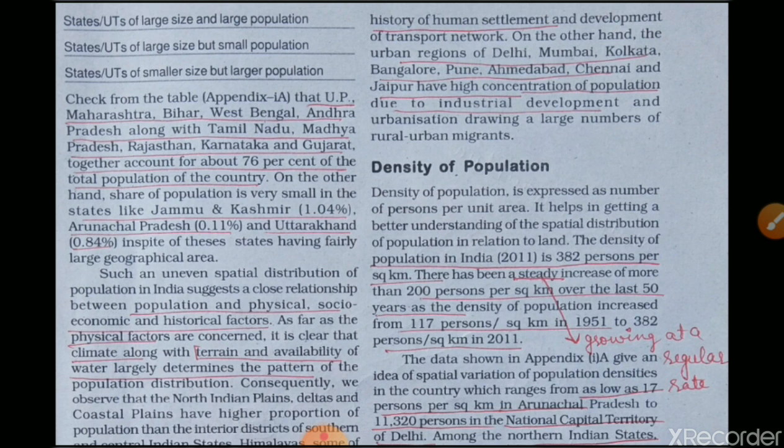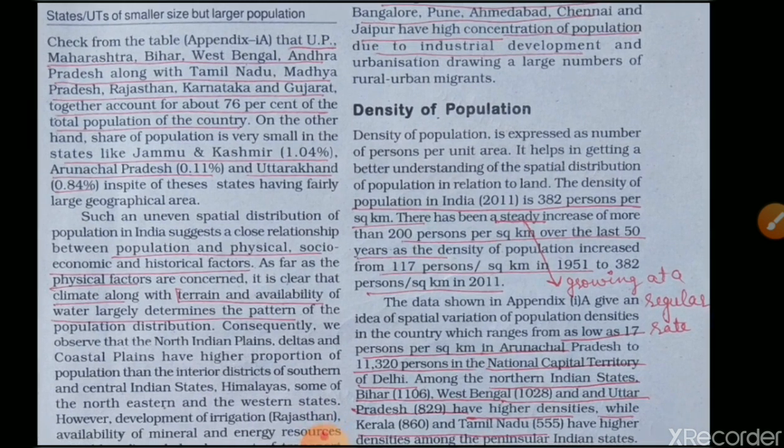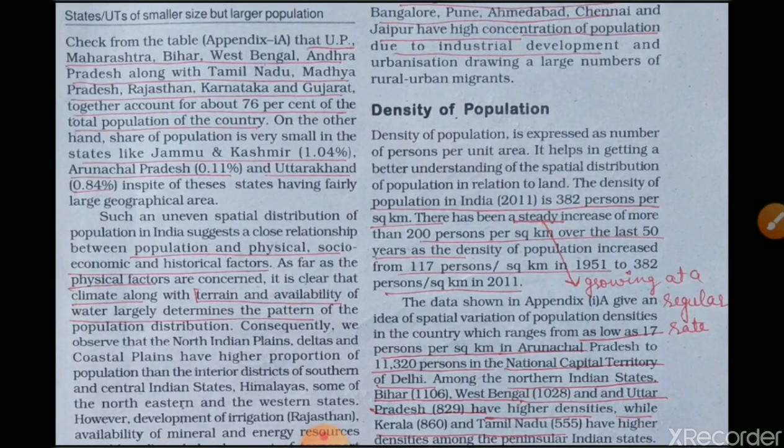But if we compare this data to the other states or union territories of India, like Jammu and Kashmir, the share of Jammu and Kashmir in India's population is only 1.0%, in Arunachal Pradesh the share is 0.11%, and Uttarakhand's share is 0.84%. So there are a few reasons for the uneven distribution of population in India.